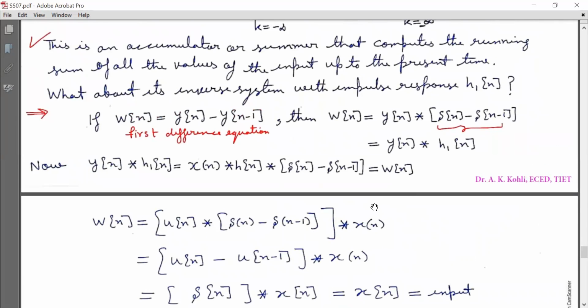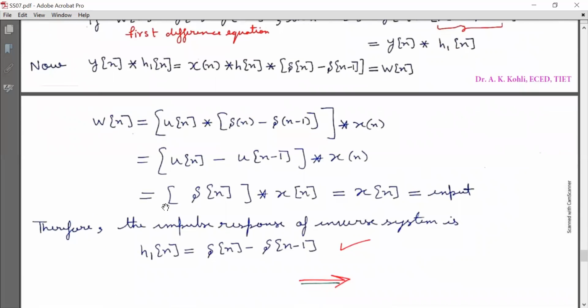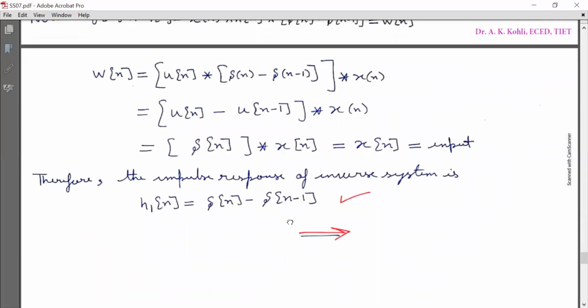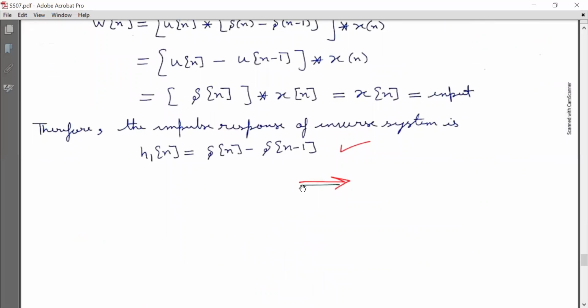So this assumption is exactly right, that h1[n] is delta[n] minus delta[n minus 1]. Therefore, the impulse response of the inverse system is h1[n] equal to delta[n] minus delta[n minus 1]. So this is the impulse response of the inverse system in this case.